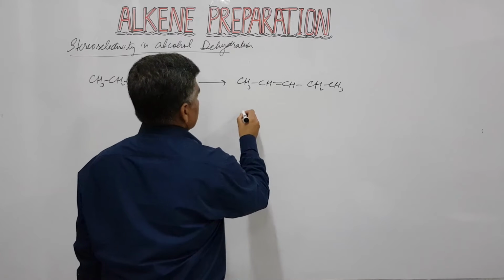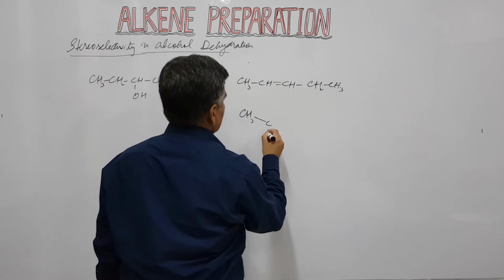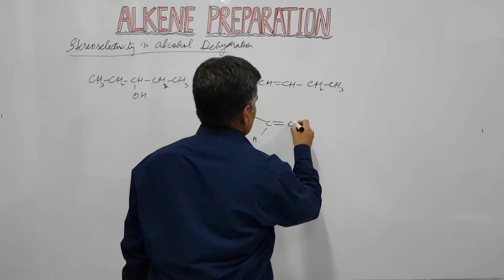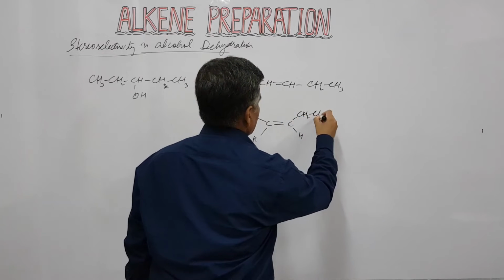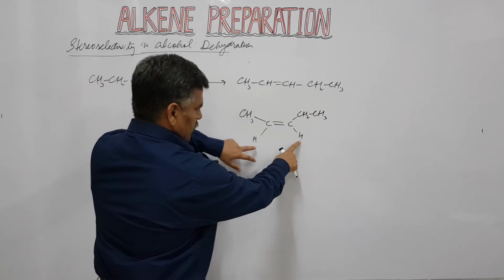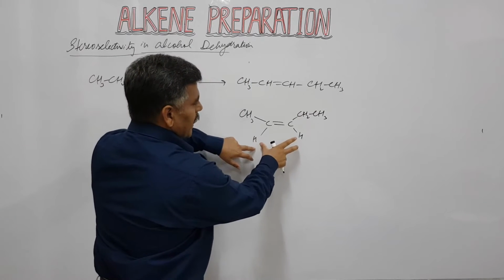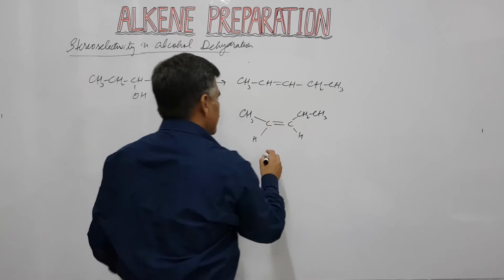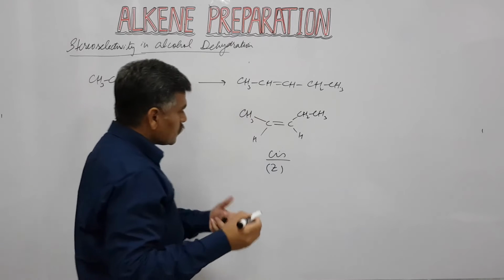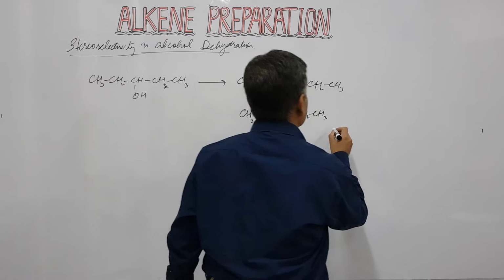Suppose here we have CH3, CH double bond C, H, CH2, CH3, in which both these hydrogens are present on the same side of this carbon carbon double bond. It is cis or Z, Z from zusammen, meaning same, together.